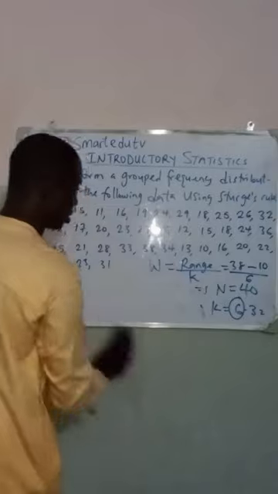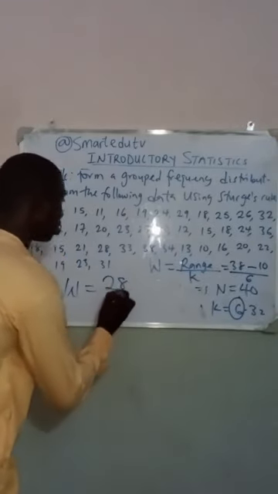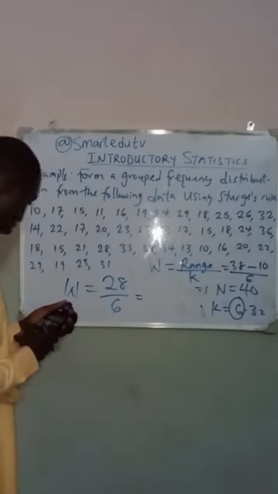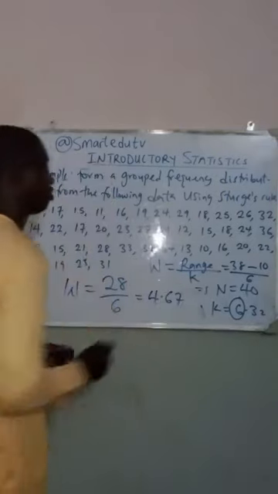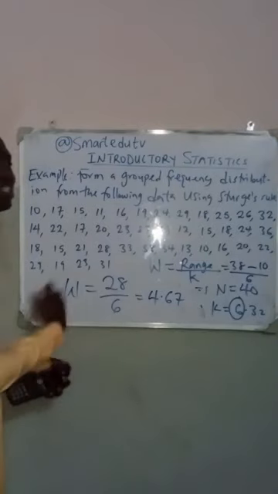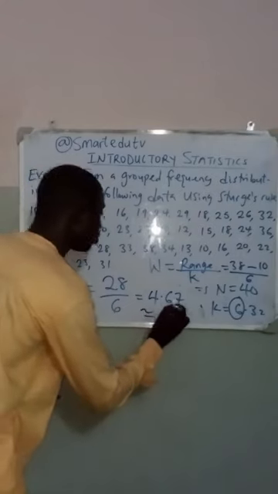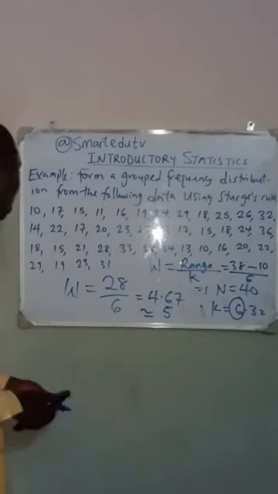So our width is going to be equal to 38 minus 10, which gives us 28, over 6. What is 28 over 6? This gives us 4.67. To the nearest whole number, this gives us 5, since it is bigger than 4.5. So our width is approximately 5 to the nearest whole number.